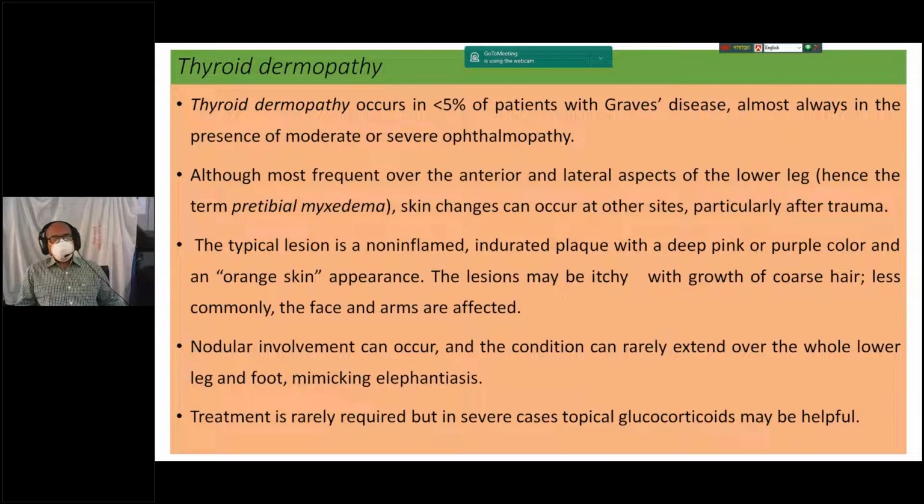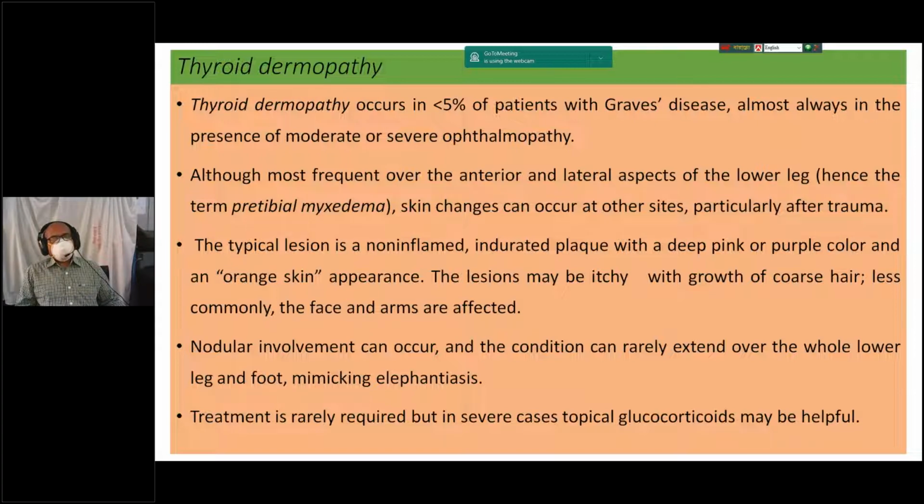Treatment is rarely required, but in severe cases topical glucocorticoid may be helpful. So in a pictorial presentation of thyroid dermopathy, you will mention non-inflamed indurated plaque with deep pink or purple color, orange skin, maybe coarse hair, maybe nodular.